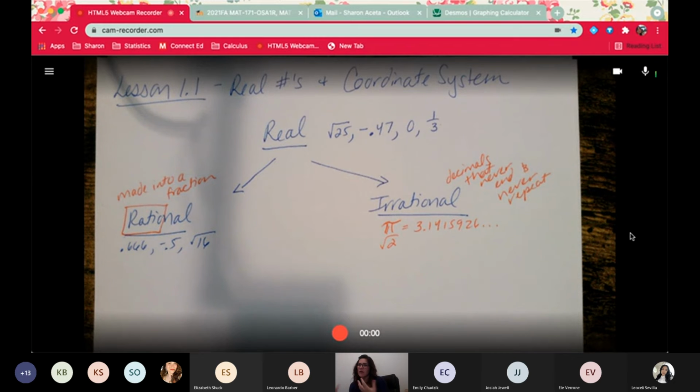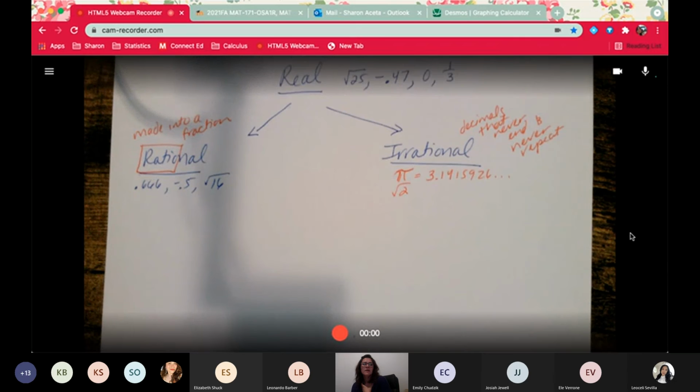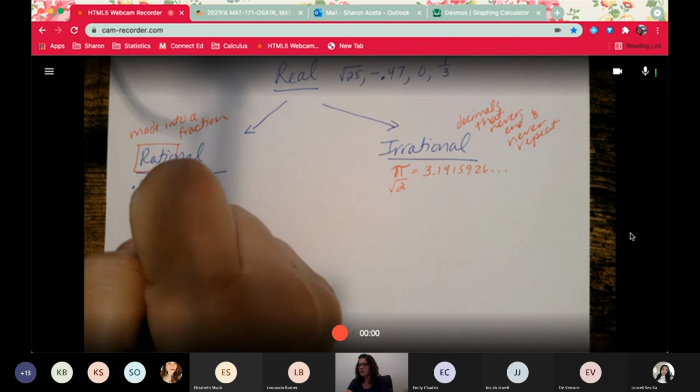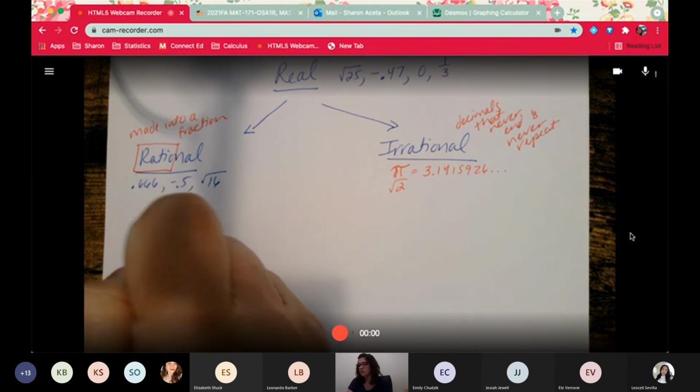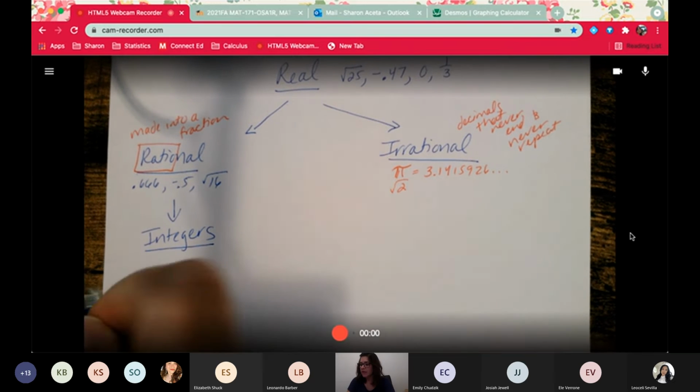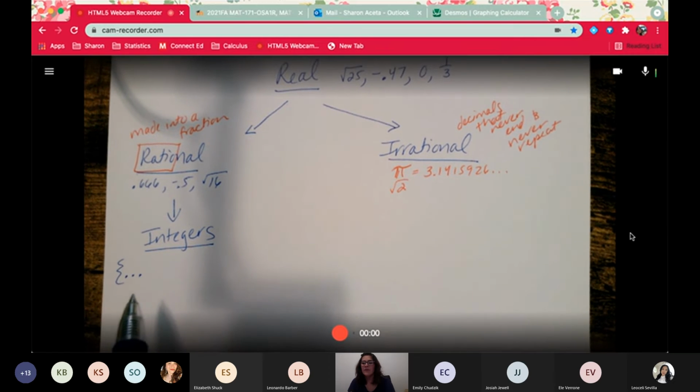This is really important that you're kind of following this because you will be asked questions on the homework about these. Now, under rational, we subdivide our numbers. We take out all the decimals, we take out all the whole numbers, we take out all the negatives. So we have all these subdivisions. So the first subdivision we make is integers. And we love integers, okay? Integers are all the numbers that are positive and negative, but they can't be decimals. They are not decimals. No fractions.